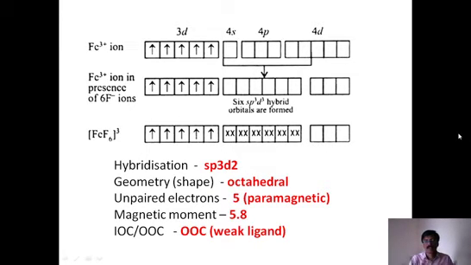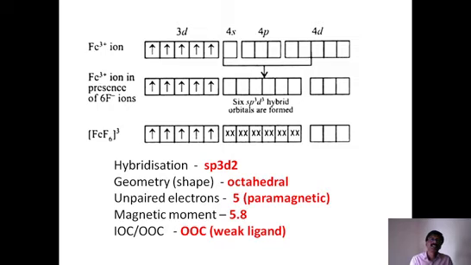Now look at the properties. This is how we have to write the orbital diagrams first. After that, we have to calculate the properties. Now, what is the hybridization? Now there is a difference. Here the hybridization is sp3d2. Why is it sp3d2? Because the ligand is a weak field ligand. So first of all, we have to mention that F minus is a weak field ligand. Since it is a weak field ligand, the hybridization is sp3d2. And since the d orbitals are from 4d orbitals, it is an outer orbital complex.